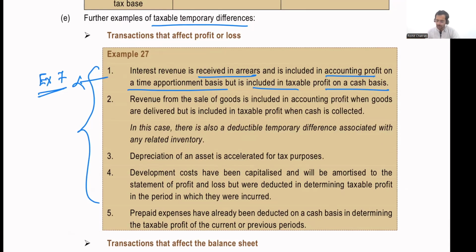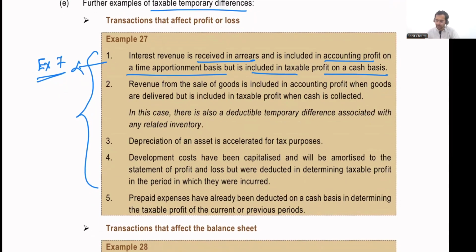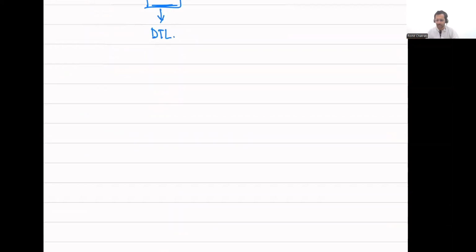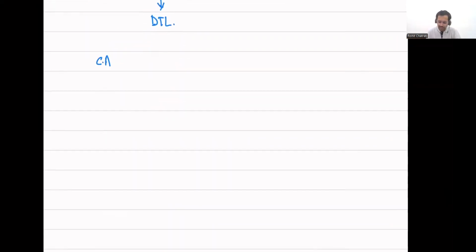All right, now let's move on to point number 2. Revenue from sale of goods is included in accounting profit when goods are delivered, but it is included in taxable profit when the cash is collected. What they're basically saying is there are some debtors outstanding on my balance sheet. I've sold goods in the current year, therefore I have debtors of, let us say, 1 lakh rupees outstanding on my balance sheet. So I am going to have a carrying amount of 1 lakh rupees.